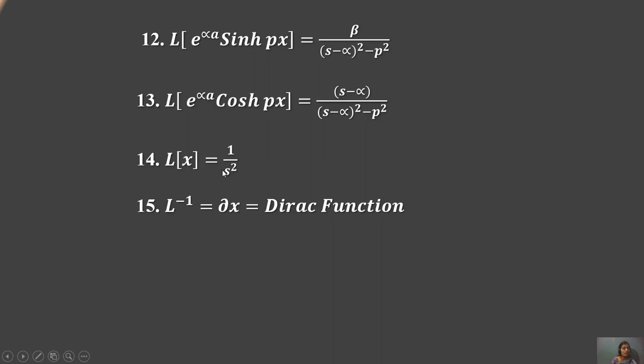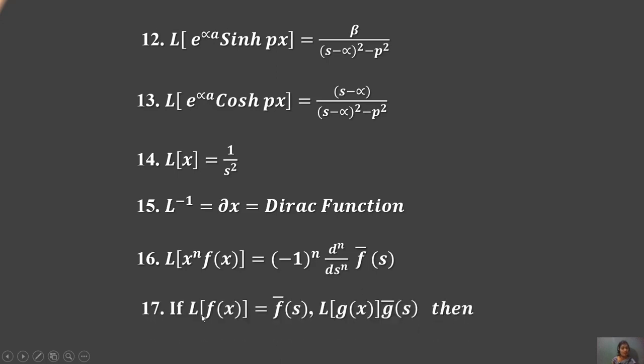Laplace transform of x equals 1 by s square, and the Laplace inverse form of delta x is called the Dirac function. This is called the Dirac function. Laplace transform of x to the power n f of x is generated by the formula minus 1 to the power n, d to the power n upon ds to the power n, of f dash s.